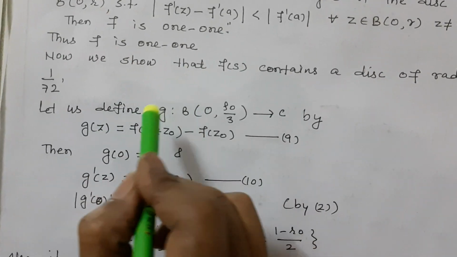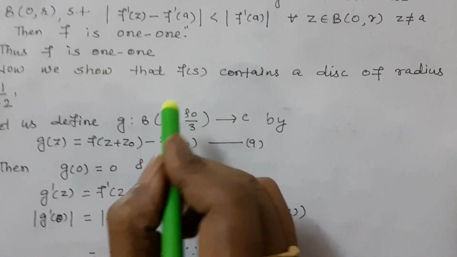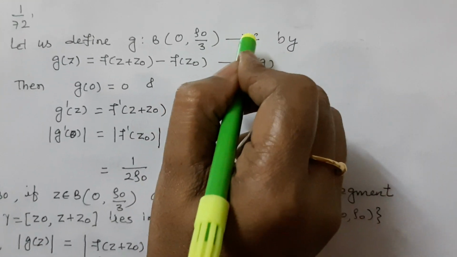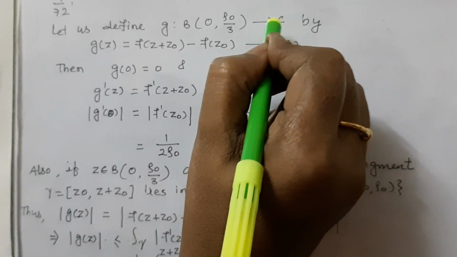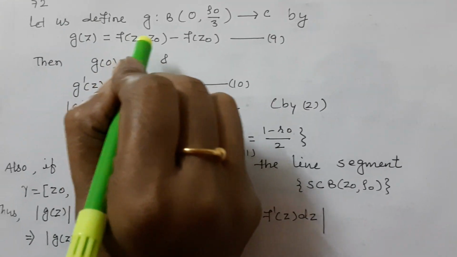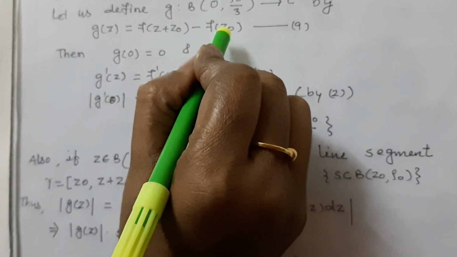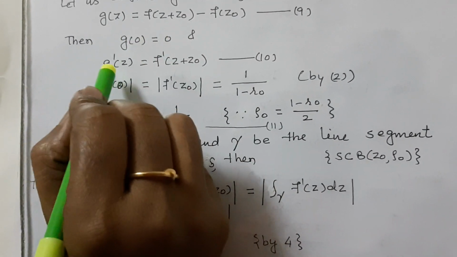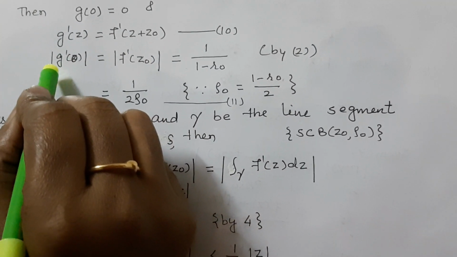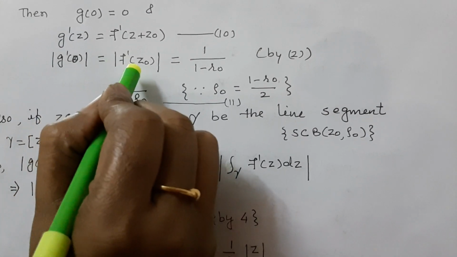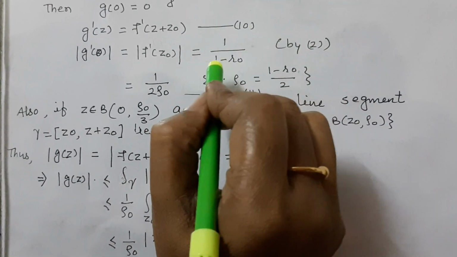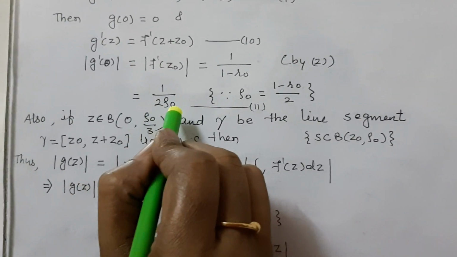Now let us define G, a mapping from B of 0, rho 0 by 3 to complex space C, G of z is equal to f of z plus z0 minus f of z0. Then G of 0 is equal to 0. G dash z is equal to f dash z plus z0. Mod of G dash 0 is equal to mod of f dash z0, which is equal to 1 upon 1 minus r0 by equation 2, and 1 upon 1 minus r0 is equal to 1 upon 2 rho 0.